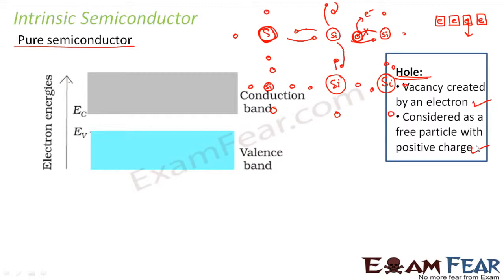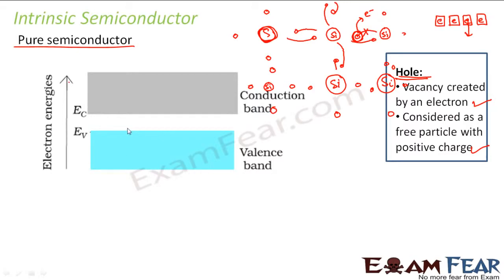So we assume that hole is similar to a particle like electron which has positive charge. So as soon as you apply some thermal energy by increasing the temperature, bonds break and this electron becomes a free electron. As soon as the electron becomes free, the empty space created by the electron is known as a hole. So that means a hole is created.